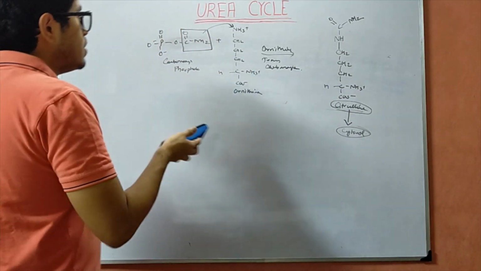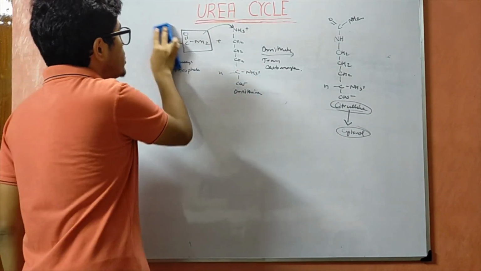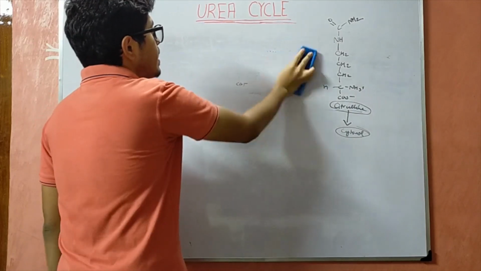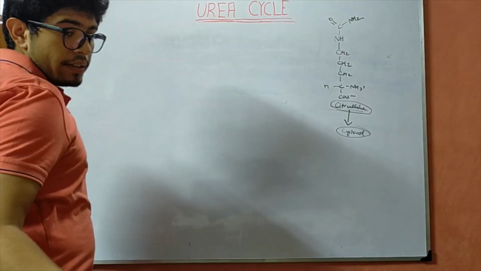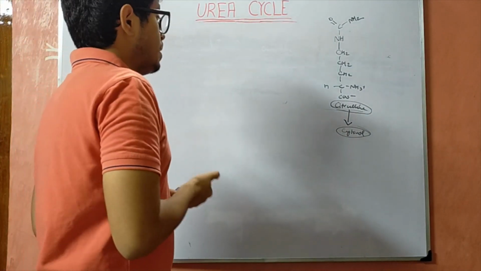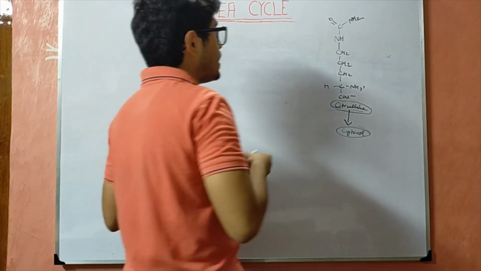Now this citrulline which is being formed in the mitochondria and excreted to the cytosol will react with a molecule of ATP.